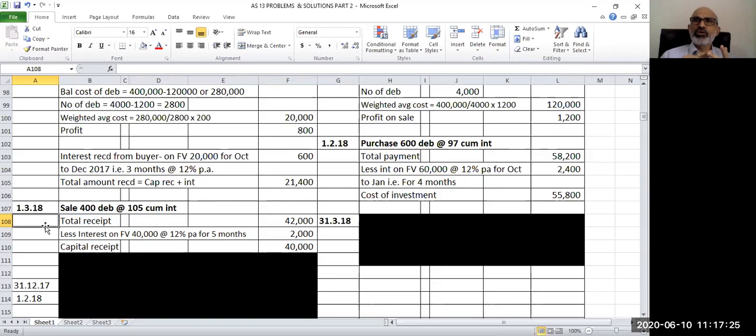So October, November, December, January and February, a period of 5 months, I have to compensate for the interest. So on 40,000, 12% per annum for a period of 5 months, it comes to 2,000 rupees. My capital receipt, that is what I have received only for sale of debentures, is 40,000. Now I will have to consider the weighted average cost and then find out the profit or loss.